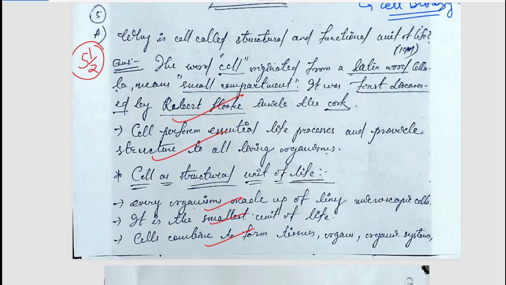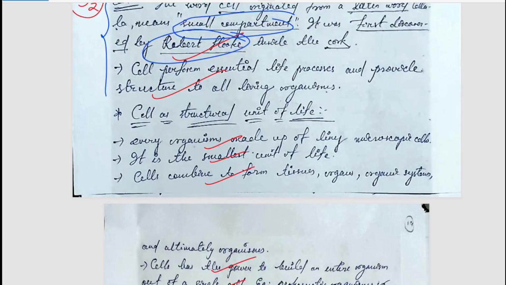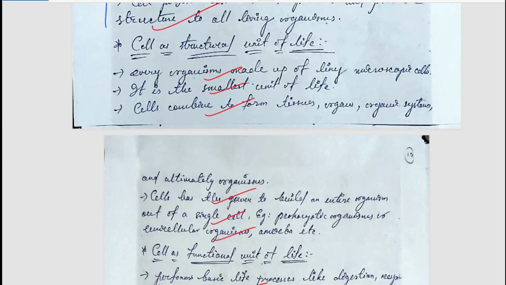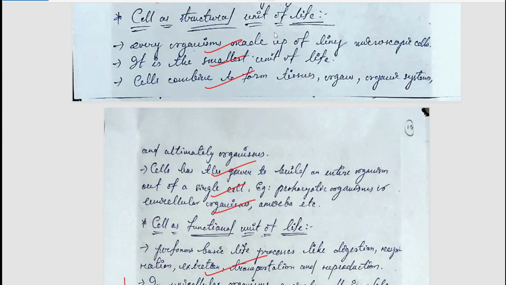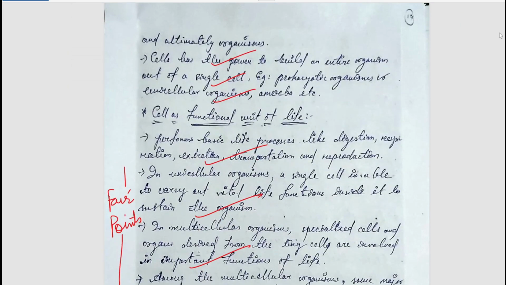So the first question was, why is cell called structural and functional unit of life? In the introduction part, the student has written about cell. The cell is originated from a Latin word meaning a small compartment, discovered by Robert Hooke, so we all know it. Now, why is it called the structural unit of life? Because every organism is made up of cells. Obviously, it is the smallest unit of life. Cells can combine to form new tissues, organs, and systems. Cells have the power to build up entire organisms.